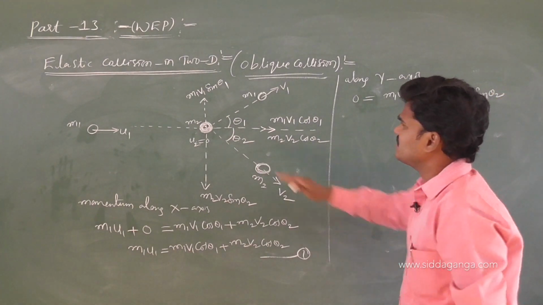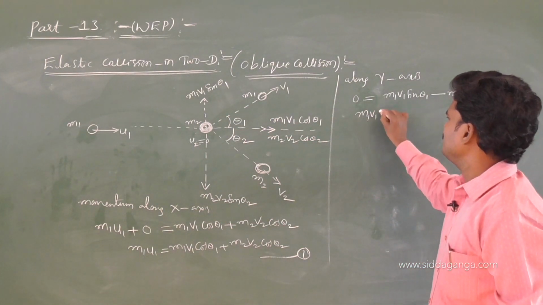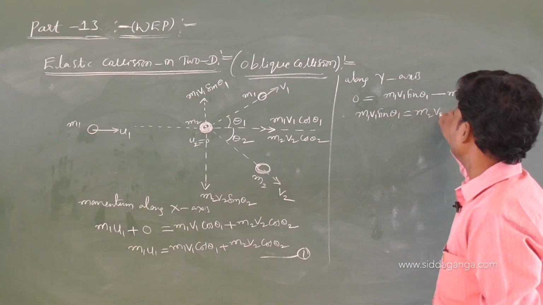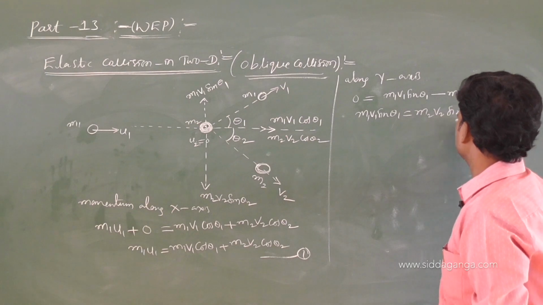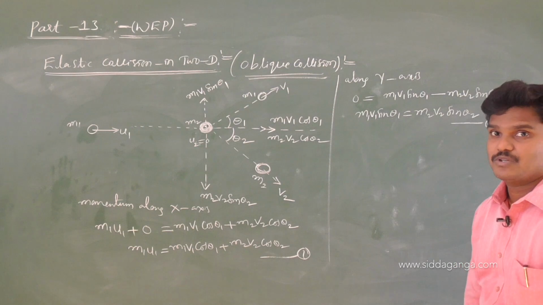I am writing minus because they are opposite. So the formula is m1 v1 sin theta 1 equals m2 v2 sin theta 2. This is equation number 2.